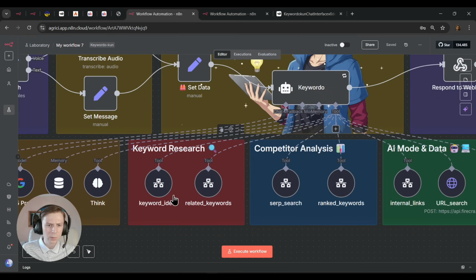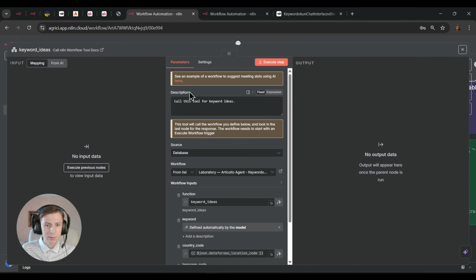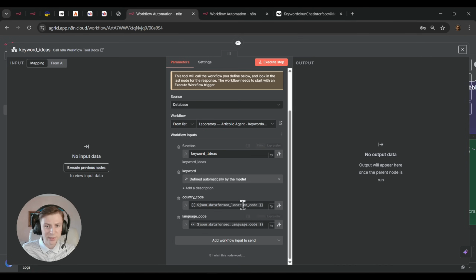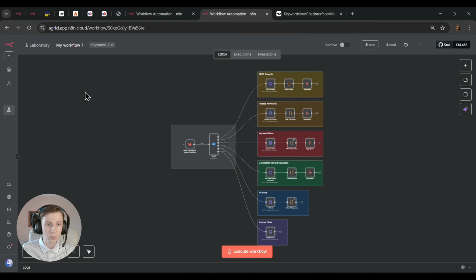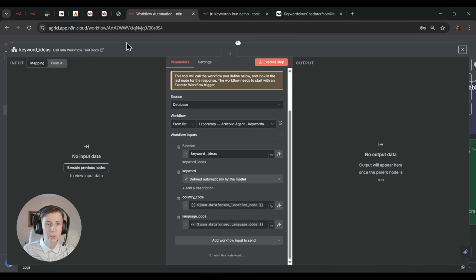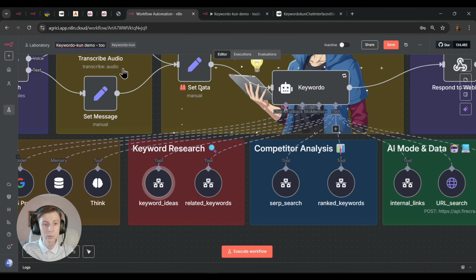So, starting with keyword ideas. As you're going to enter inside, you will see this, right? But you need to make sure that it's connected to the correct workflow. And to know that, you need to name the workflow. So here, let's name it Keywordo Kun demo, right? And here are tools. I'll just copy this. And here is the original workflow, which is Keywordo Kun demo.